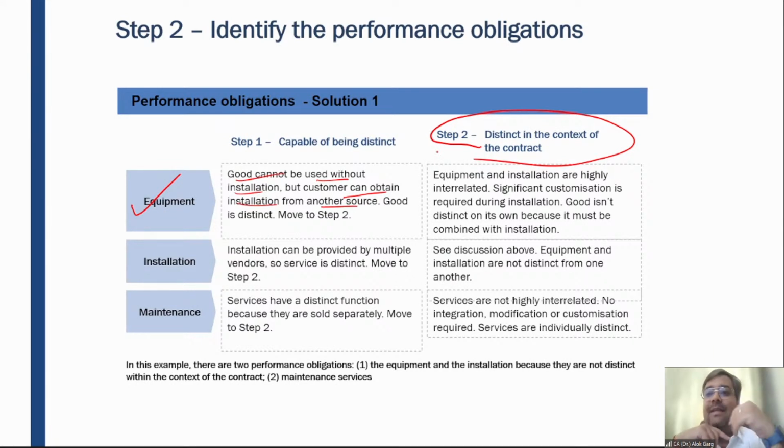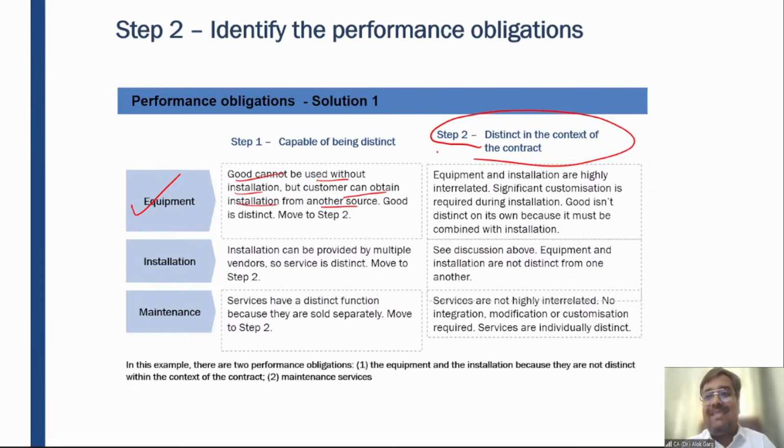Not all conditions, either or. The equipment or the goods will not require a high degree of integration, customization, modification, or interdependency. But in this case, in the question, it is given that the installation will require a high degree of integration. And please tell me, if something requires a high degree of integration, what will you prefer as a contract? Whether you will call the outside mechanic or the company's mechanic. Of course, it is preferable to call the company's mechanic.